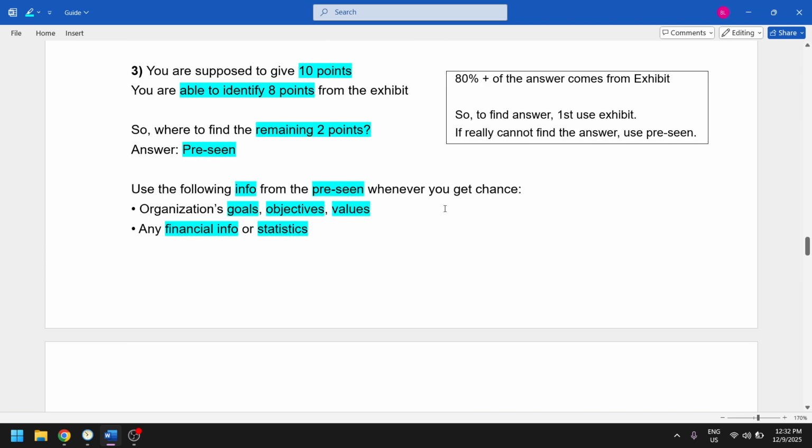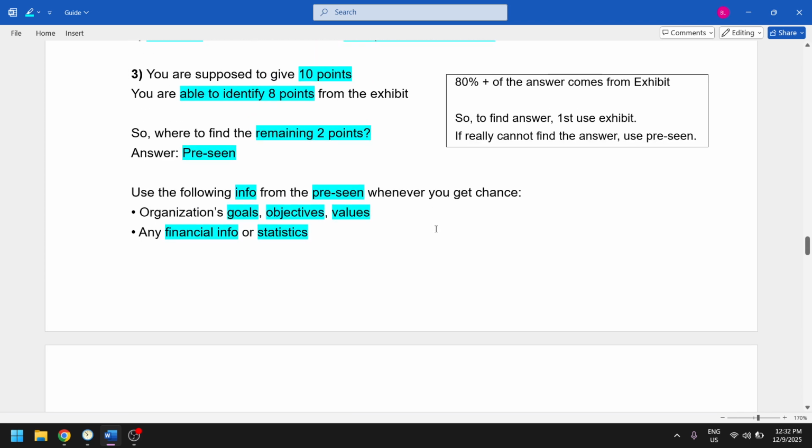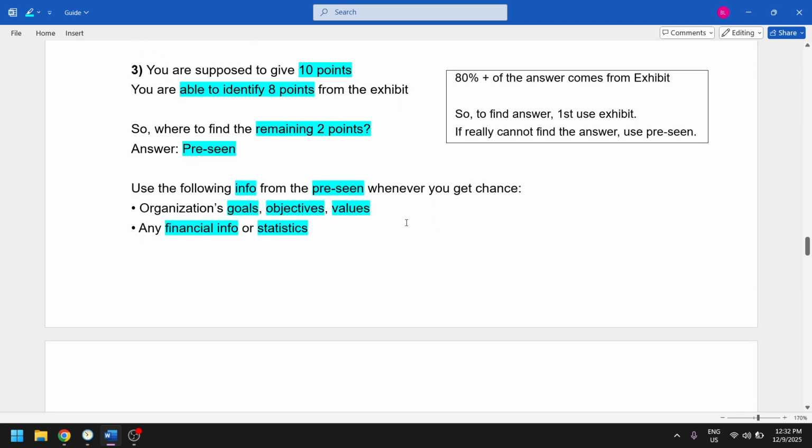Here's a situation. You're supposed to give 10 points, but you are only able to identify 8 points. You try your best, but you can only find 8 points from the exhibit. So where are the remaining 2 points? The answer will be in the pre-seen.